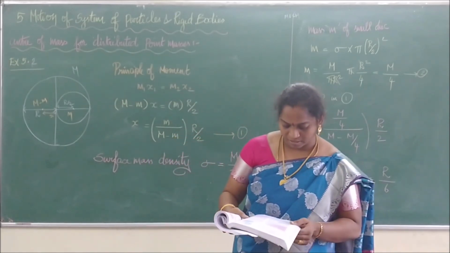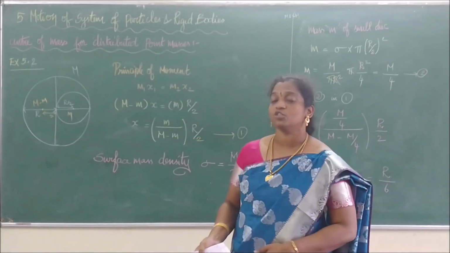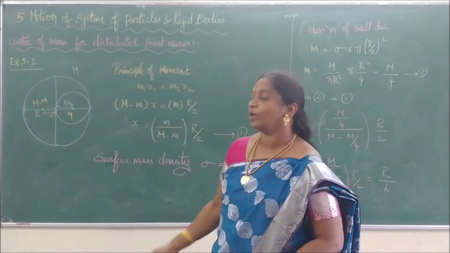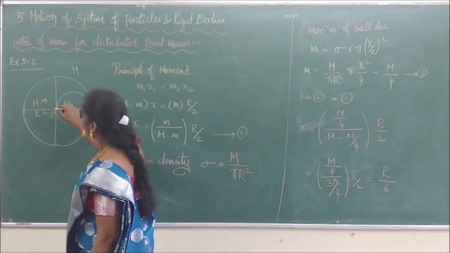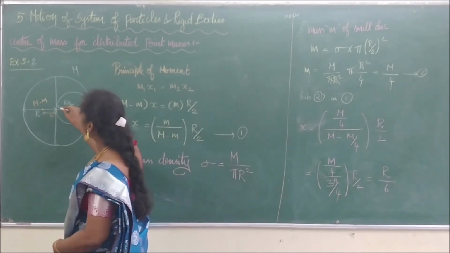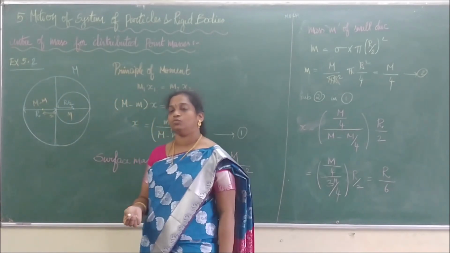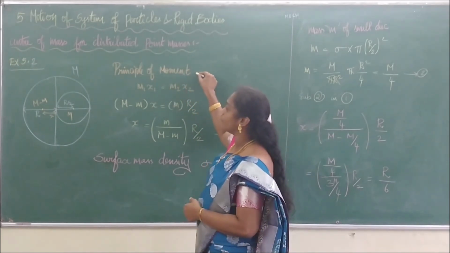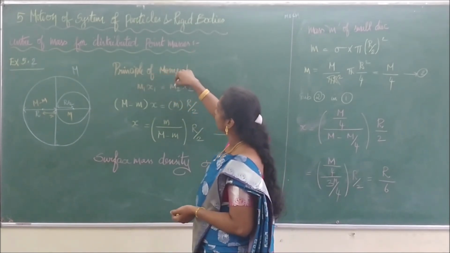Right? So we are going to write the principle of moments for that. From this point, this distance is x: the mass M minus m is at the distance x, and the small m will be at a distance of R by 2. Therefore, using the principle of moments, m1 x1 is equal to m2 x2.